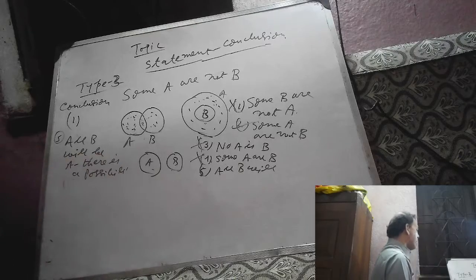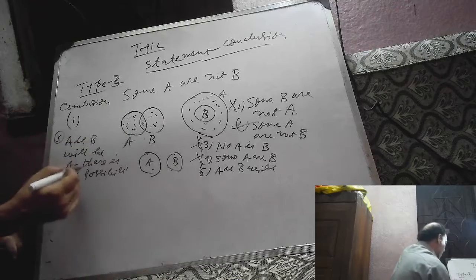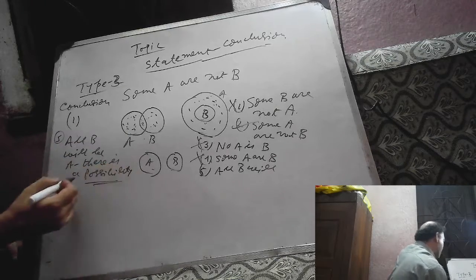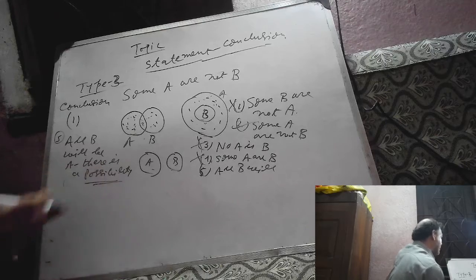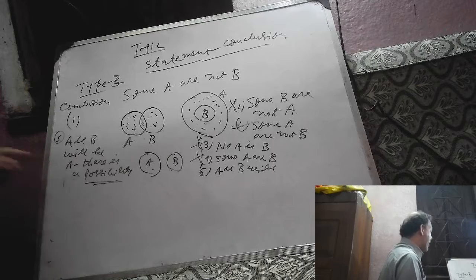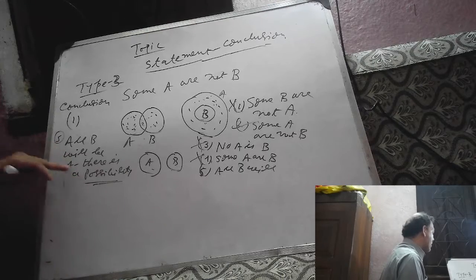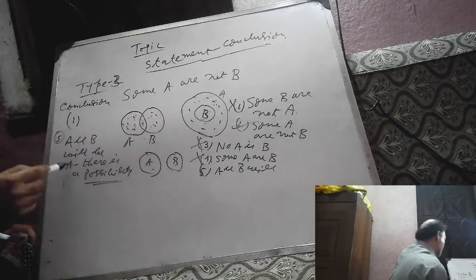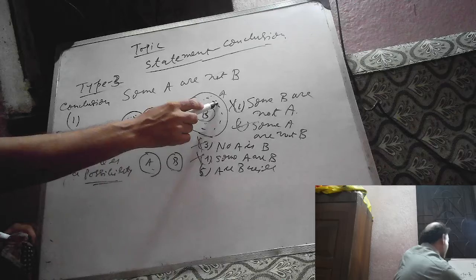If we get a word like possibility or at least, then only one Venn diagram needs to support it for it to be true. Now this Venn diagram supports this statement, all B are A.